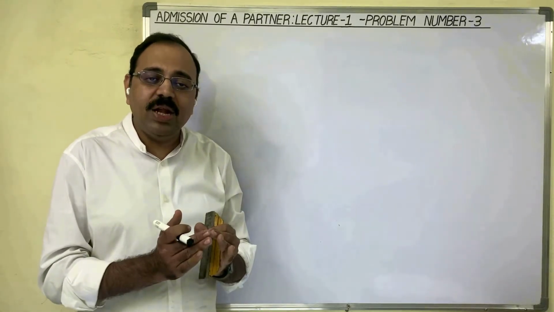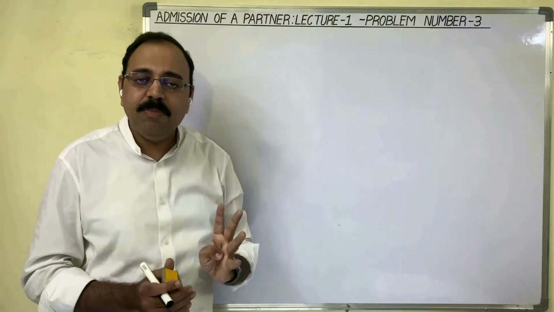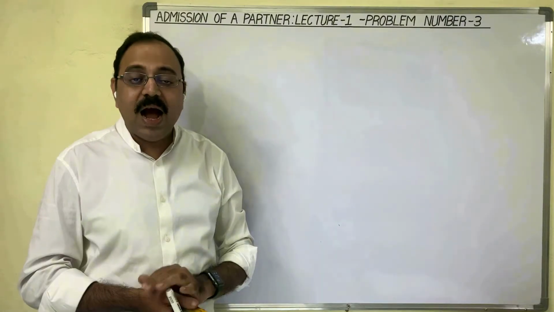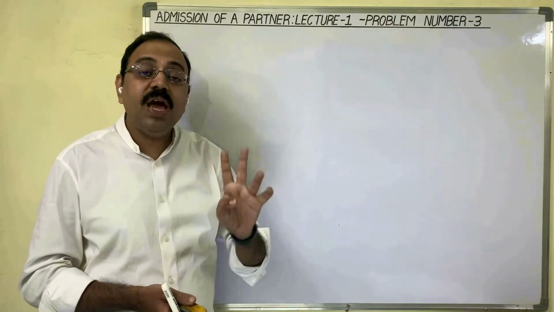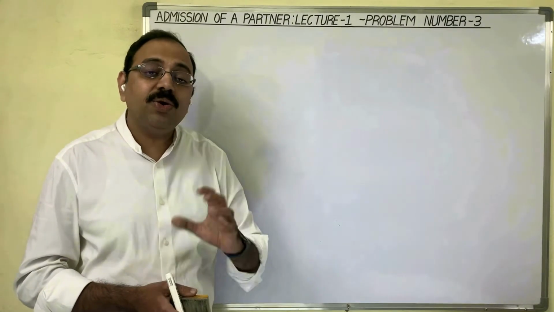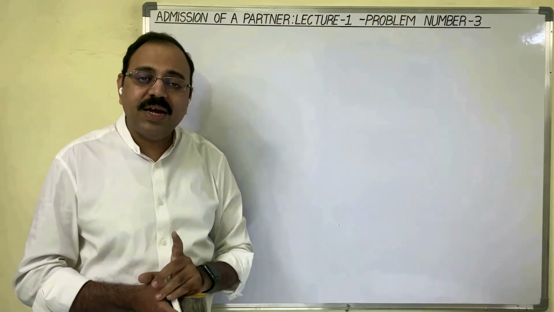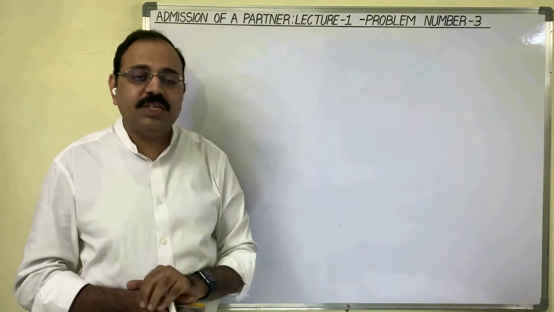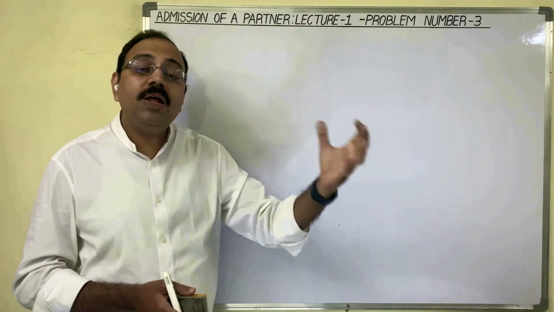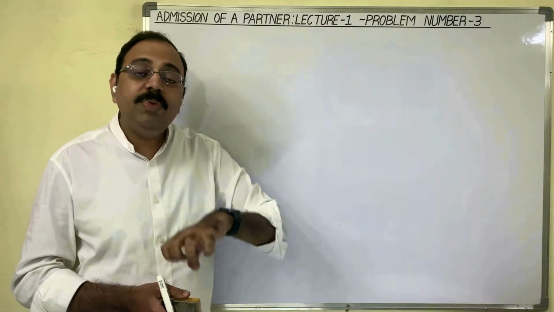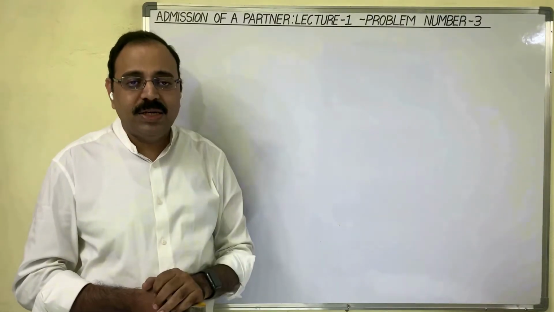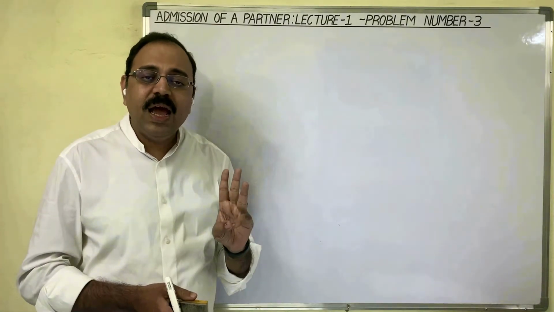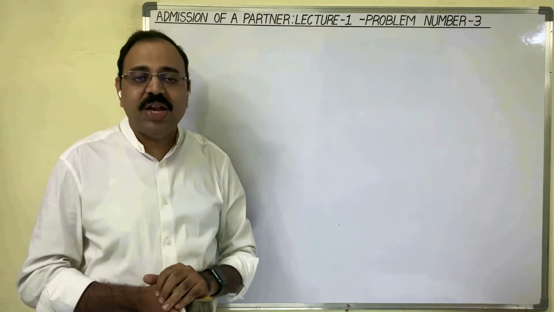To adjust goodwill, there are 3 methods: premium method, revaluation method, memorandum revaluation method. Under premium method, again we have 3 methods. First one is goodwill paid privately. Second one, new partner brings goodwill and that amount will be retained in the business. Third one, new partner brings goodwill, that goodwill will be withdrawn by the old partners. So total 5 methods we have: under premium method 3 methods, and revaluation method, memorandum revaluation method.